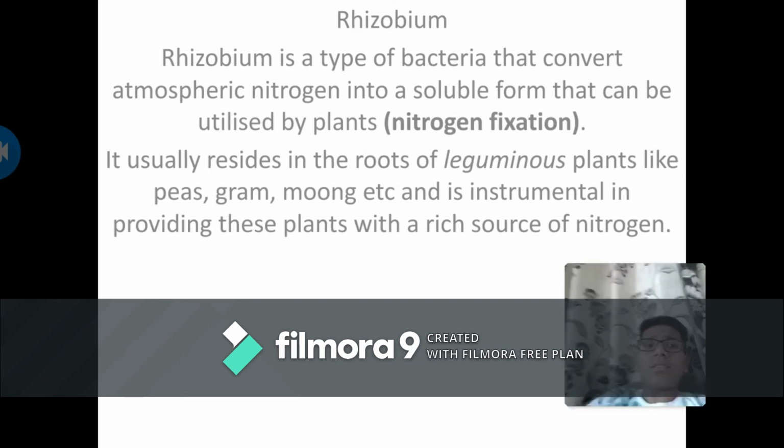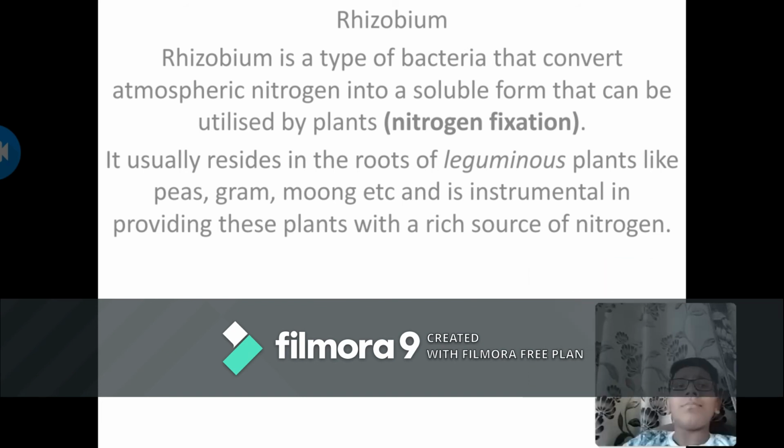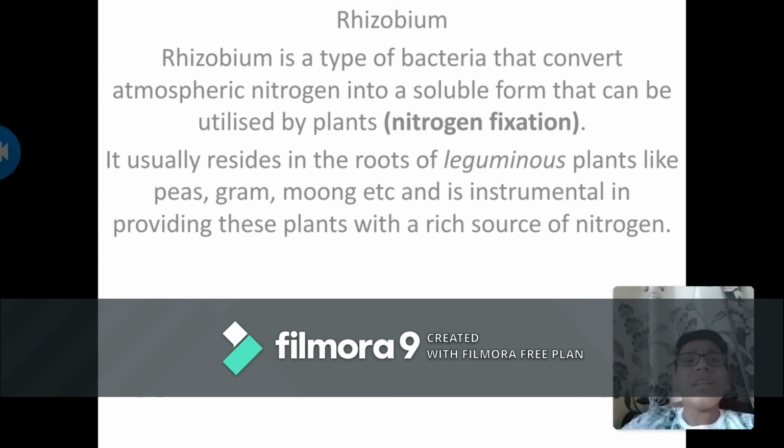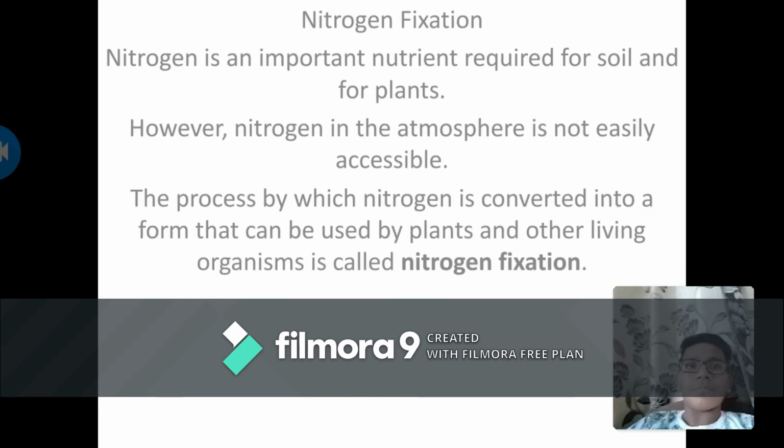Next, the rhizobium. Now rhizobium is a type of bacteria that converts atmospheric nitrogen into a soluble form that can be utilized by the plant. This process is known as nitrogen fixation. It usually resides in the roots of leguminous plants like peas, gram, moong, etc. and is instrumental in providing these plants with a rich source of nitrogen.